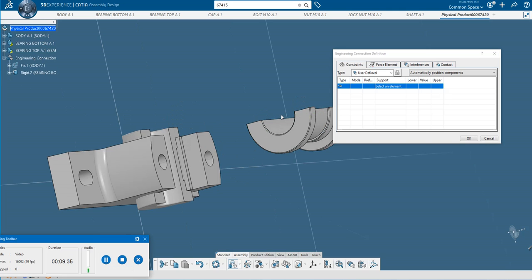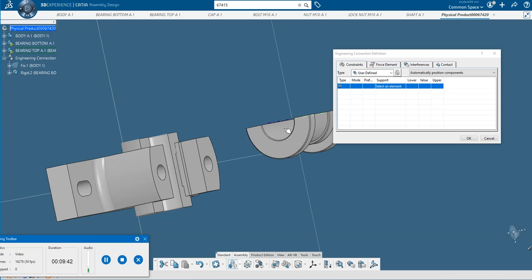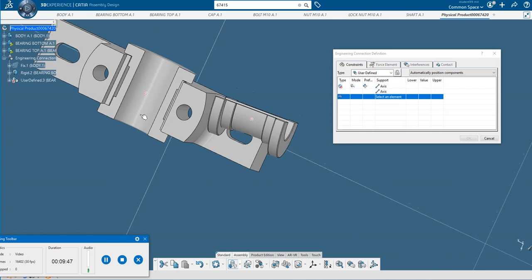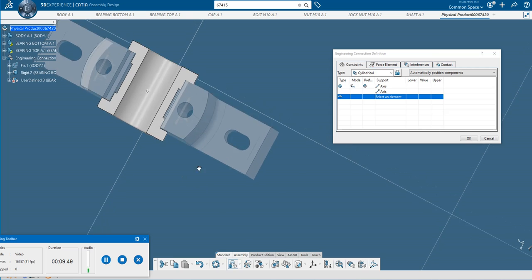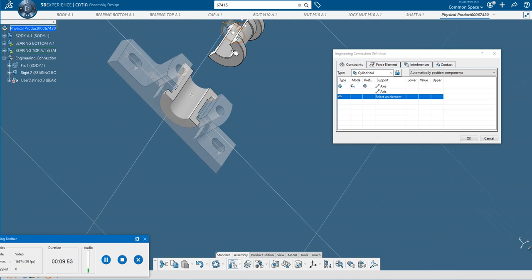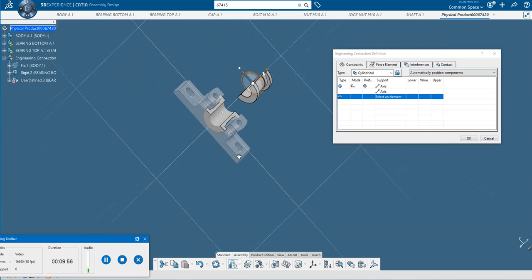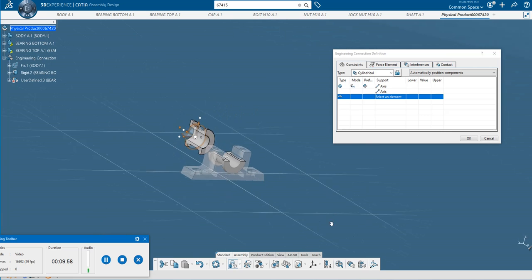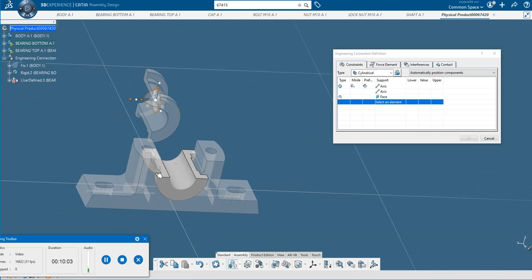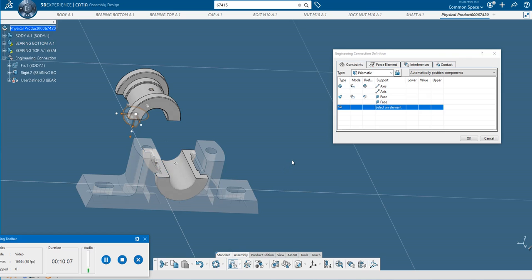Now I will select this axis and this axis, so it will be reoriented in this direction. Next, I will select this face. You can select this face and this face, so it will be reoriented.